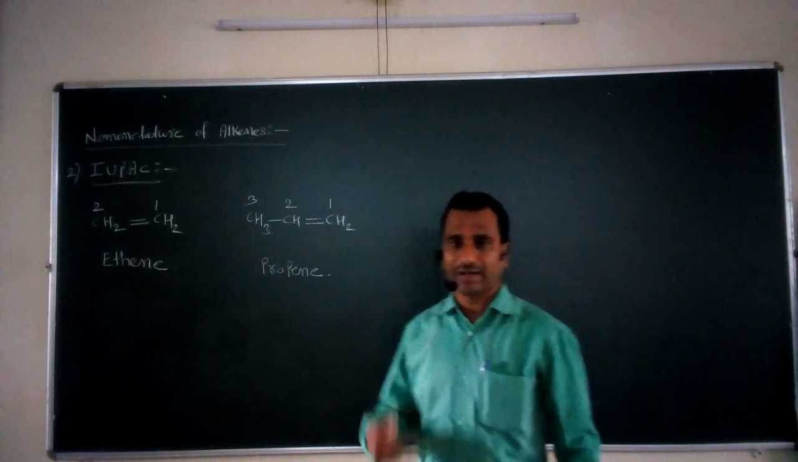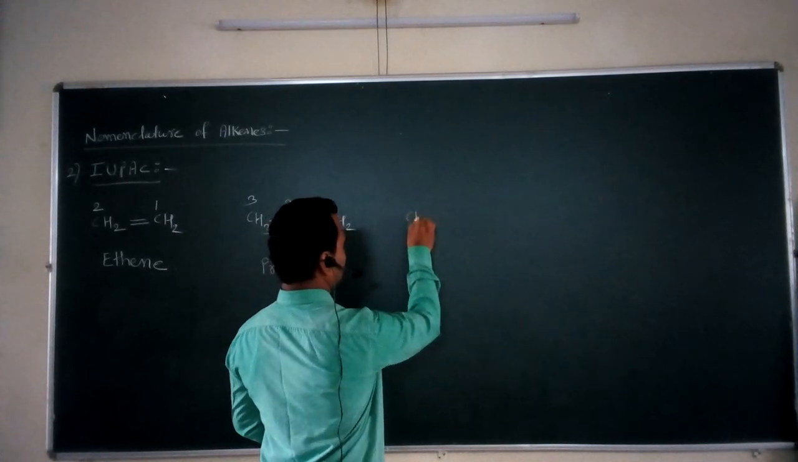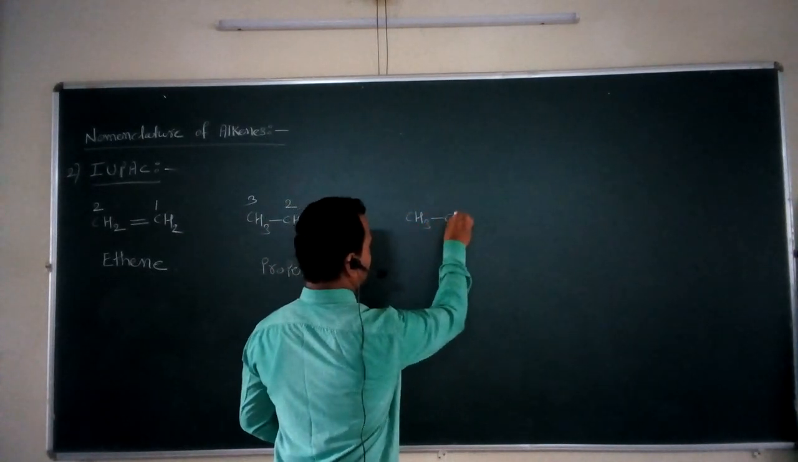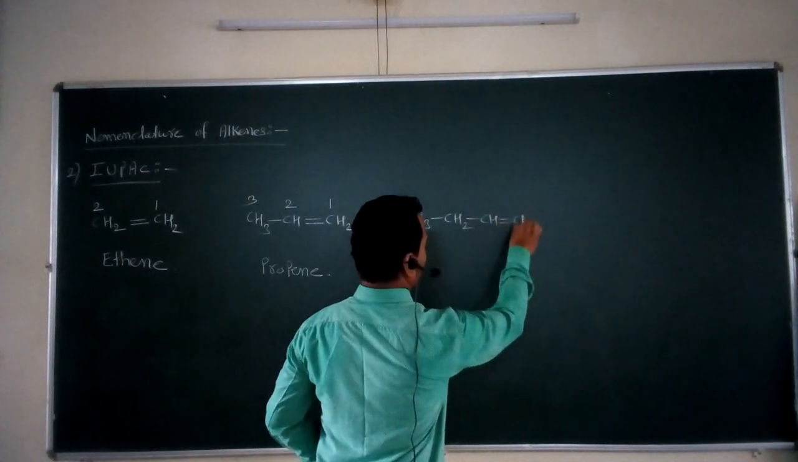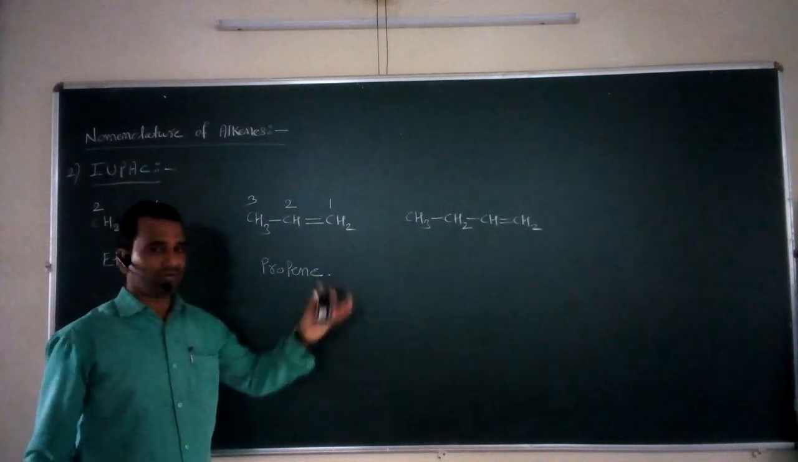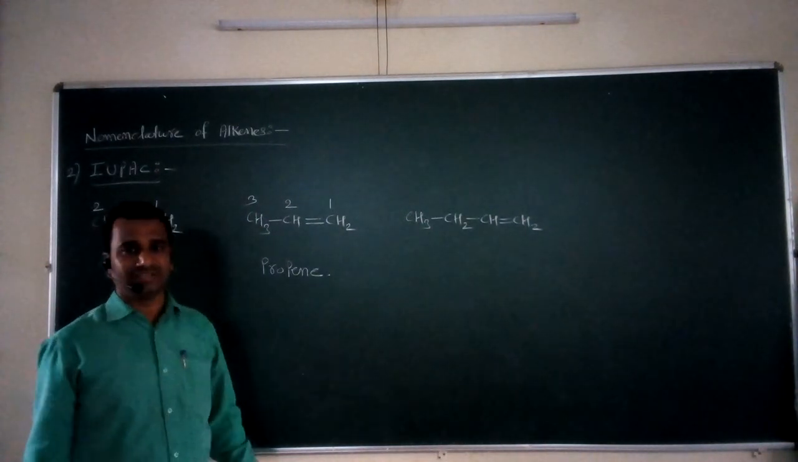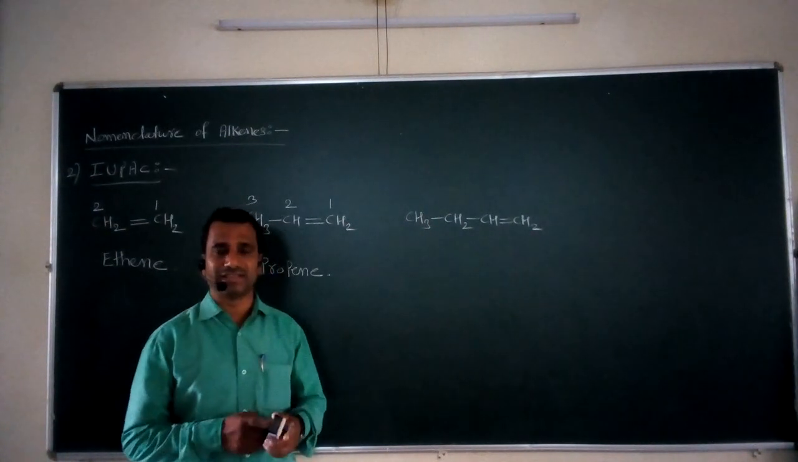Now again I take the next example. If I take CH3 single bond CH2 single bond CH double bond CH2, this is the third example for our discussion of assigning the IUPAC nomenclature. In this case, what do you have to do? You have to again select the longest continuous chain.